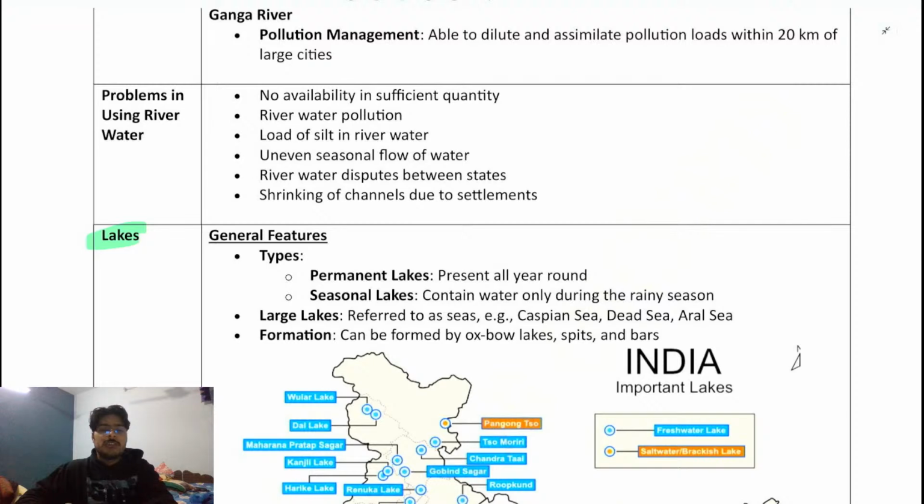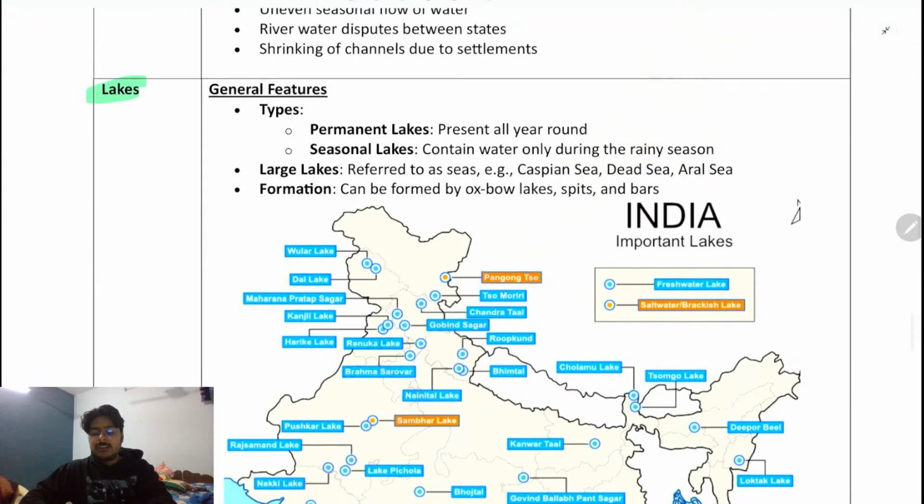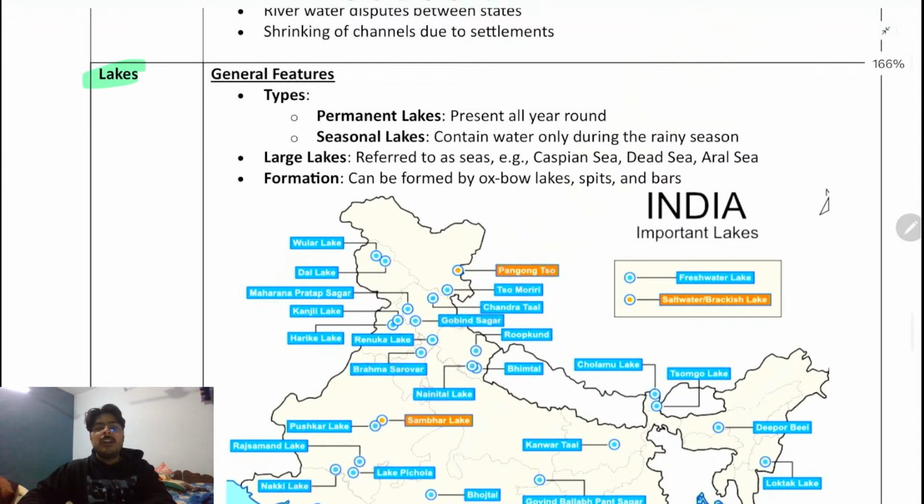But this is not the case with the southern Indian rivers. They are not permanent rivers, they are seasonal rivers. They will have the maximum availability of water only when the precipitation or proper rainfall happens. And the same with the lakes. Permanent lakes are present all the year, and seasonal lakes contain water only during the rainy season. So rain or precipitation is the only source of their water.